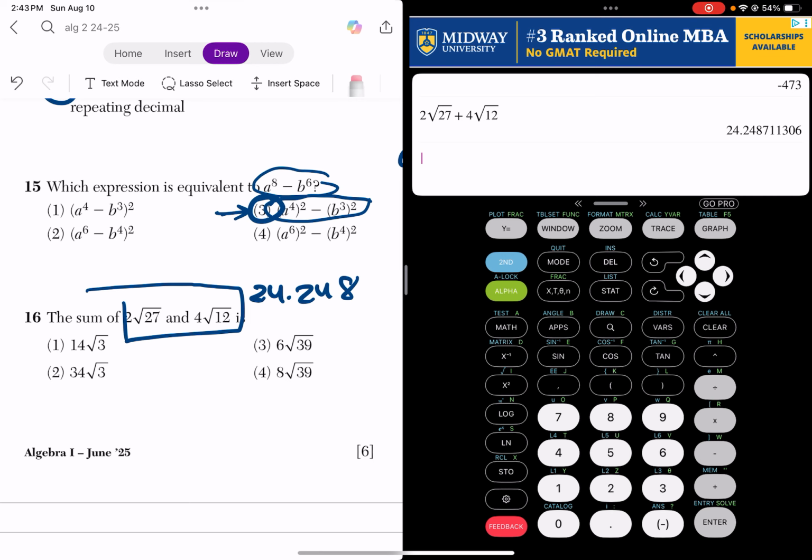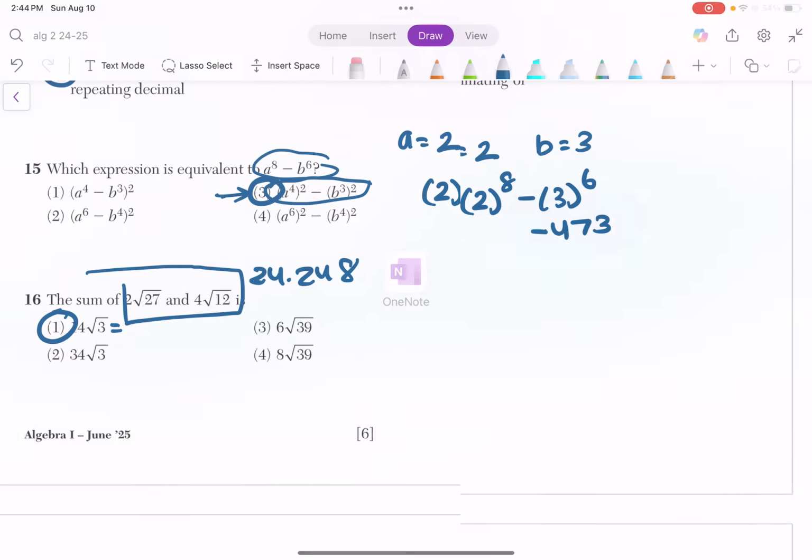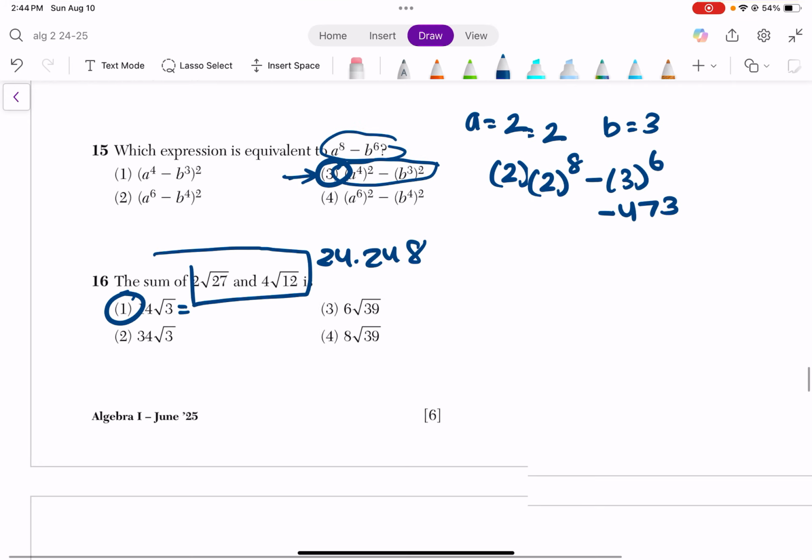We need to put it in decimal form. So I'm going to put this in my calculator: 14 square root of 3. Look, the decimals match. These are the same decimals. So that is actually your answer. It's just the answer in 2 different forms. One is in decimal form and one is in radical form.